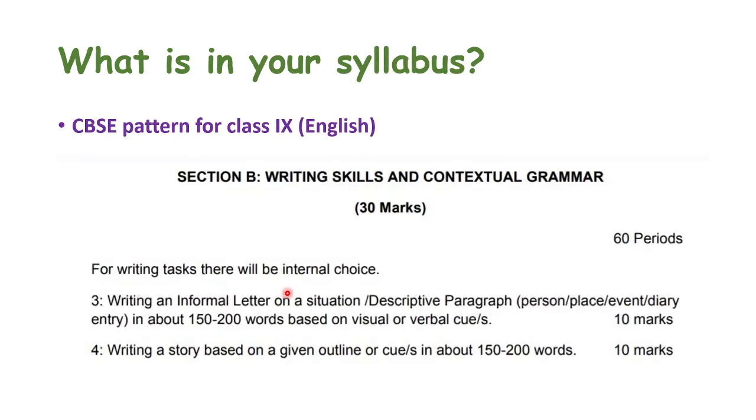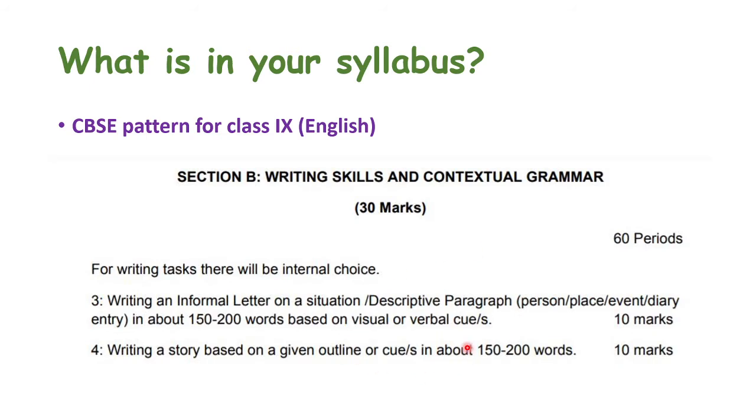So let's get started. Now, what is in your syllabus? Here I am talking about class 9th. The junior classes, obviously, the guidelines for the junior classes are going to be the same. The CBSE pattern for class 9th: it is Section B, the writing skills and contextual grammar. It is of 30 marks. Question number 3 is writing an informal letter on a situation or a descriptive paragraph based on person, place, event, diary entry in about 150 to 200 words based on visual or verbal cues. This is going to be of 10 marks. Then the fourth question is writing a story based on a given outline or cues in about 150 to 200 words. This is again of 10 marks.